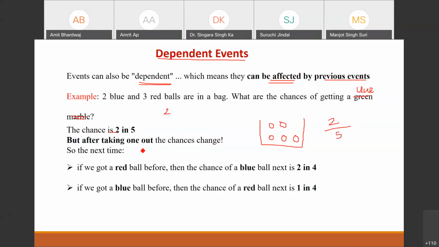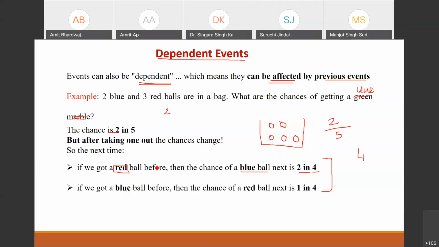So next time, if we want to draw a ball after this one, then the chance of a blue ball will be 2 in 4. If we draw one ball, and we are interested in drawing another ball from the bag, there is a condition now. The total balls are 4, because we have picked up one ball.